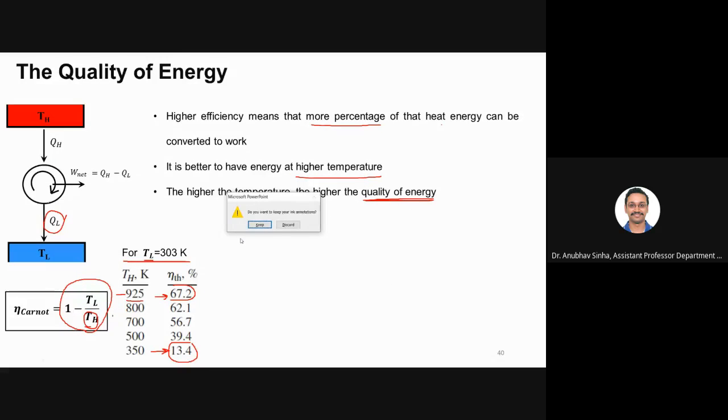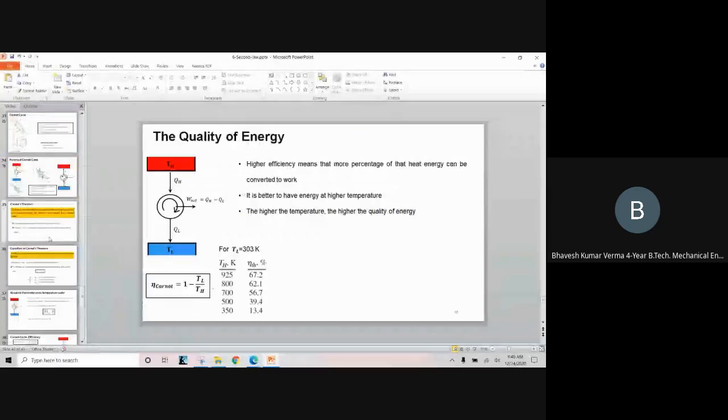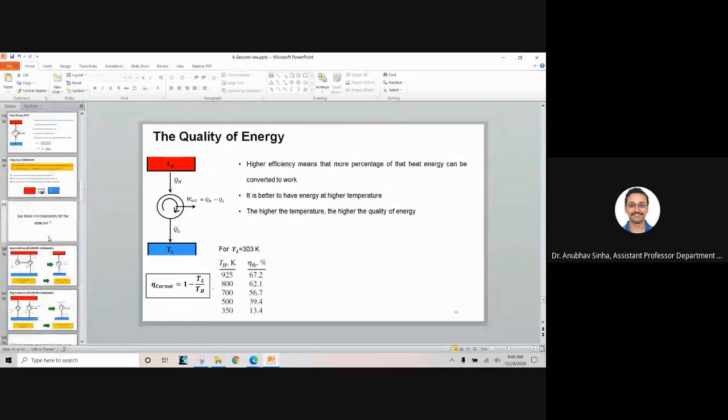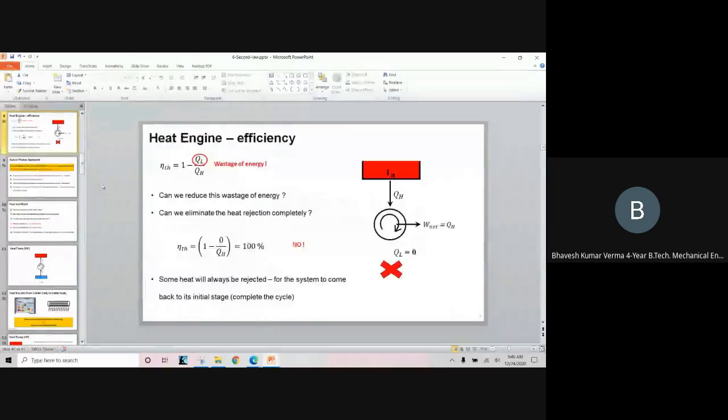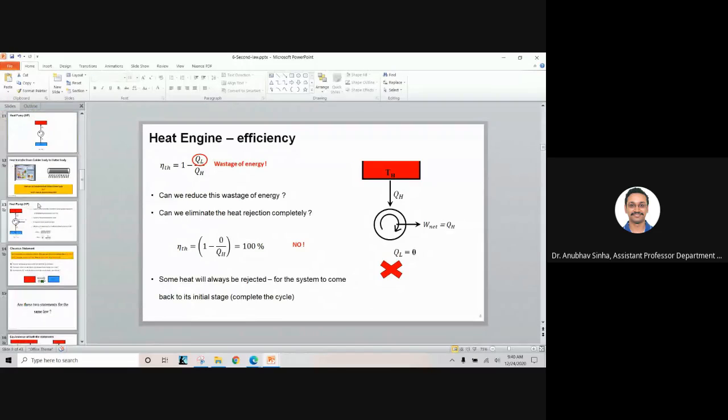Let's go back to that slide. Yes, sir, I remember, sir. So why do you have doubt now? Sir, where does that extra heat go? Why can it not be converted? We are throwing it away. For example, let us talk about an IC engine.